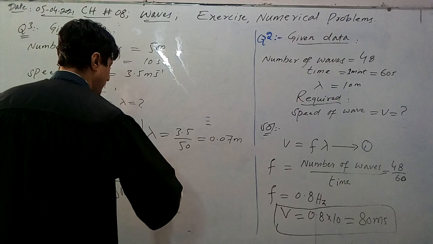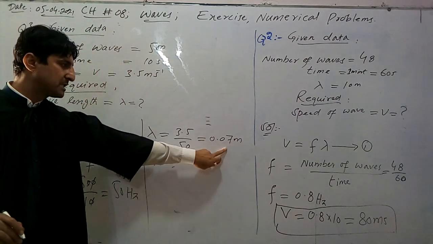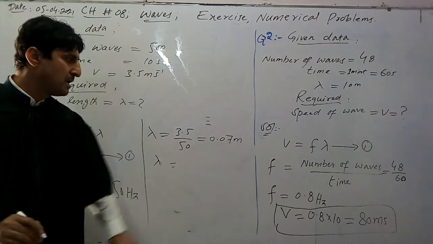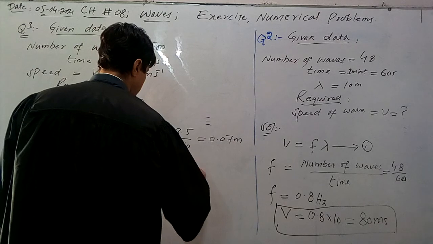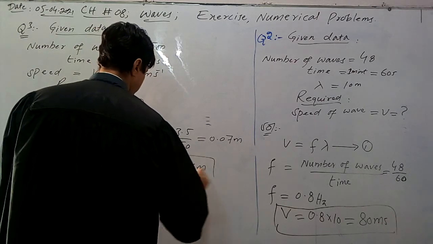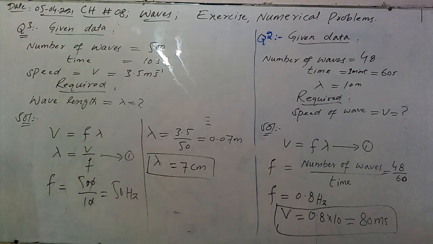If we want to convert this value of length into centimeter, we simply multiply this number by 100. So we will get 7 centimeter. This is the required value of the wavelength of the wave.